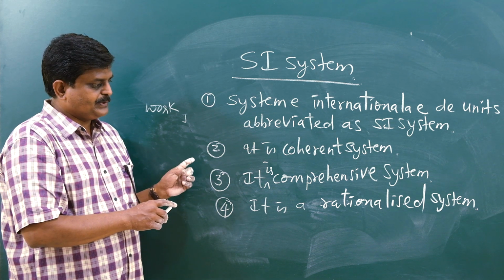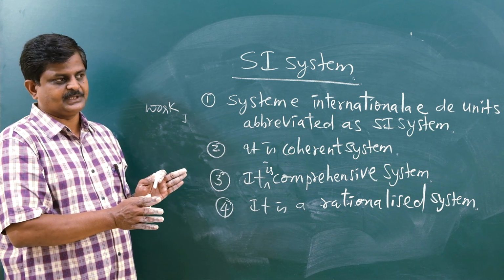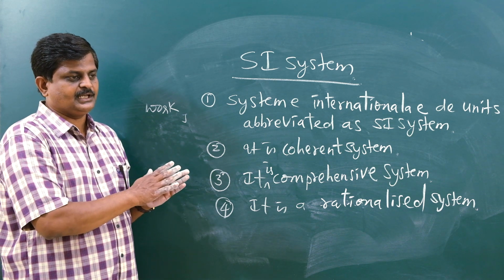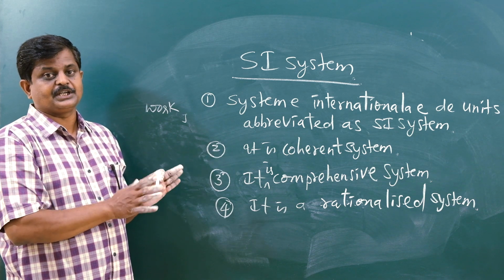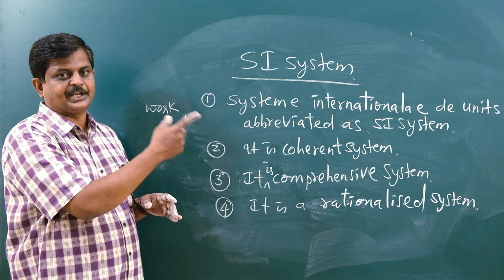So this will help you in identifying the particular physical quantity. For example, the unit of force is the Newton. Other than force, no other quantity bears the unit called the Newton. That is called rationalization. One quantity bears one unit.